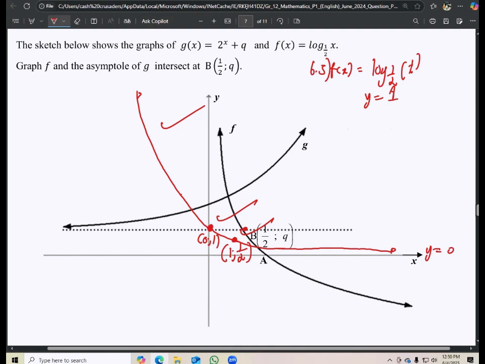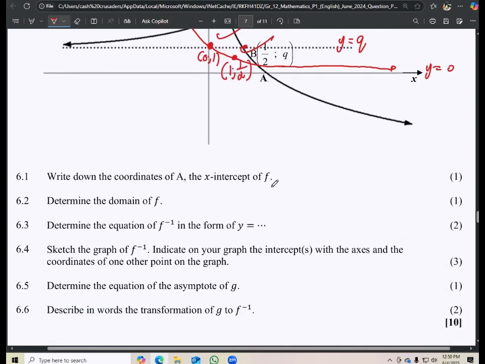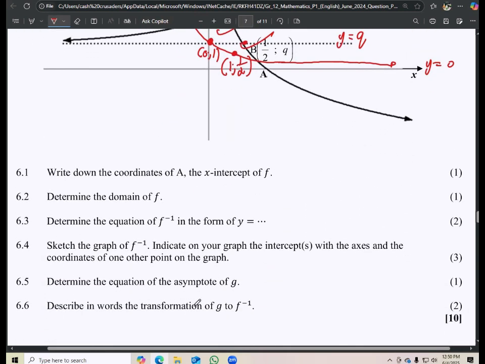And then having to find my y as q, I know that the asymptote here has an equation of y is equals to q, right? So that means, in other words, my asymptote q will be equals to what? To 1. So as an equation, you need to say y is equals to 1, because y is equals to q. Okay, so that's it.